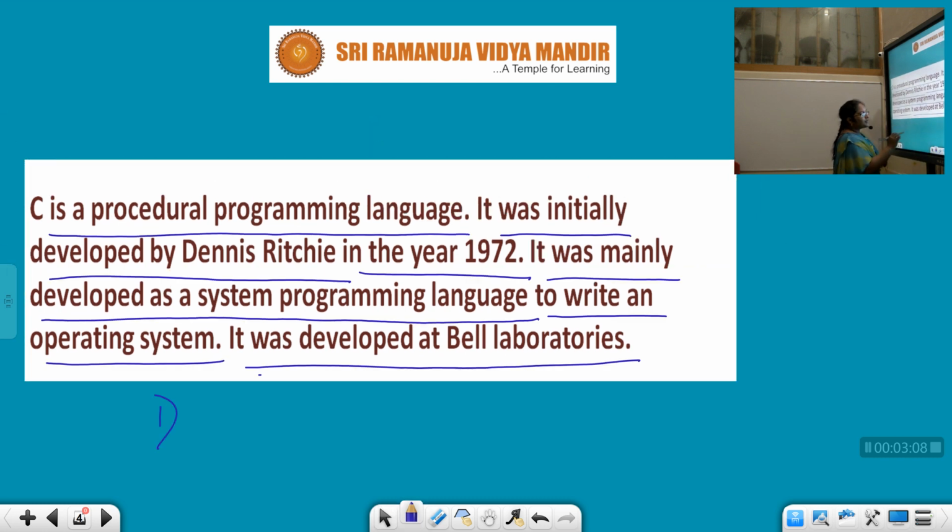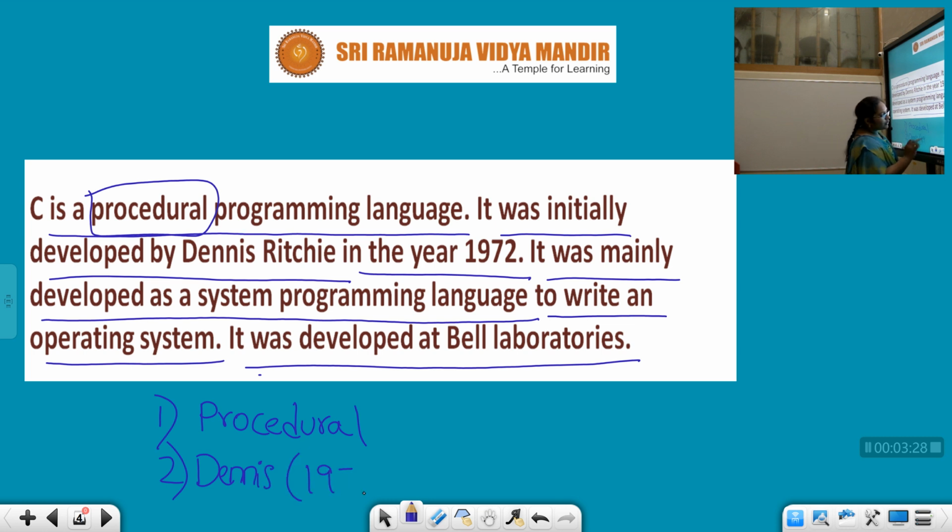First, it is a procedural language, developed by Dennis Ritchie in 1972 at Bell Laboratories.